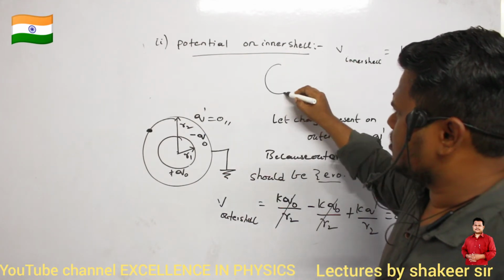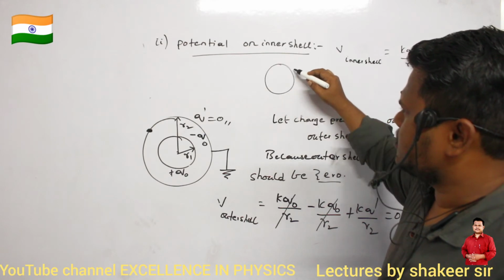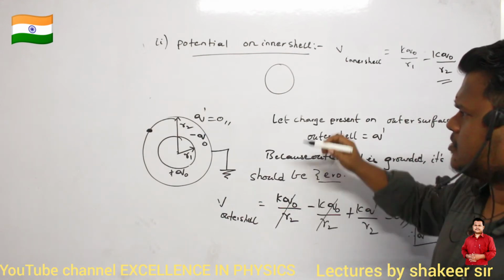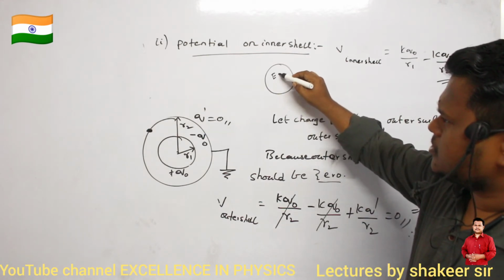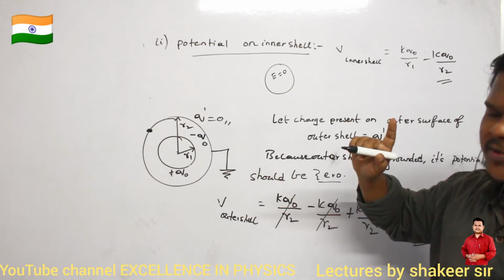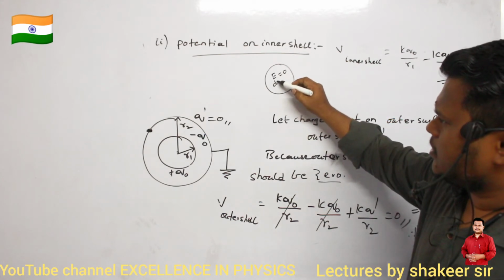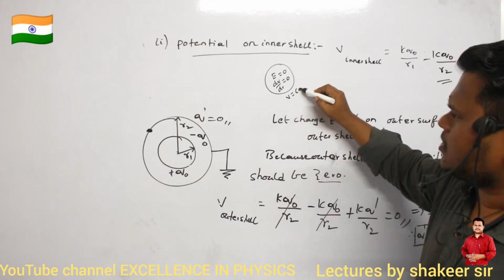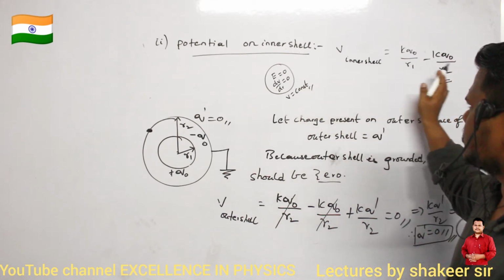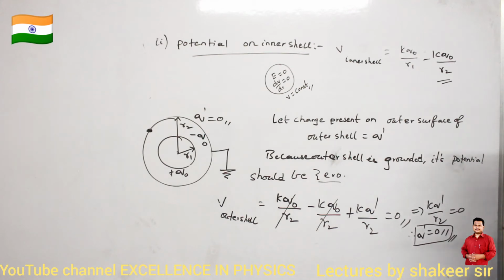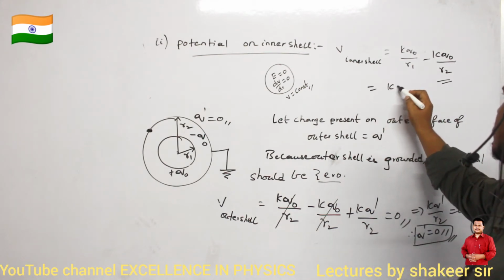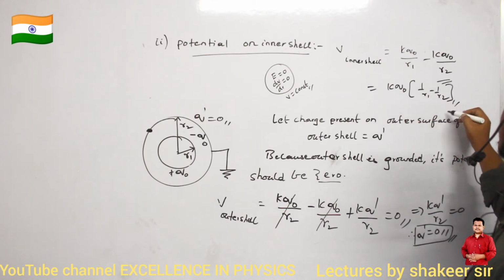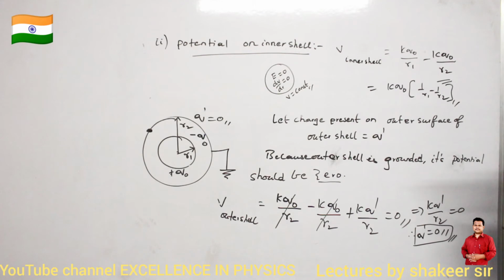For example, if I take a shell, what is the potential of this shell? Every point inside this volume has the same potential, because the electric field inside the shell is 0. If the electric field is 0, then dV by dr is 0, and so V is a constant. According to that logic we have done this problem. The total answer is K q naught times (1 by R1 minus 1 by R2), which is the potential existing on the inner shell.